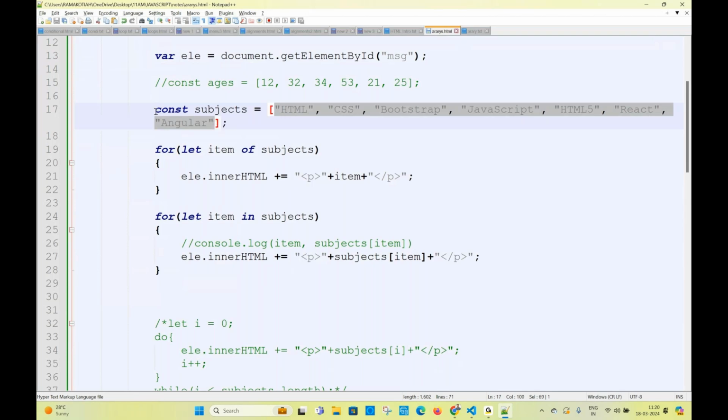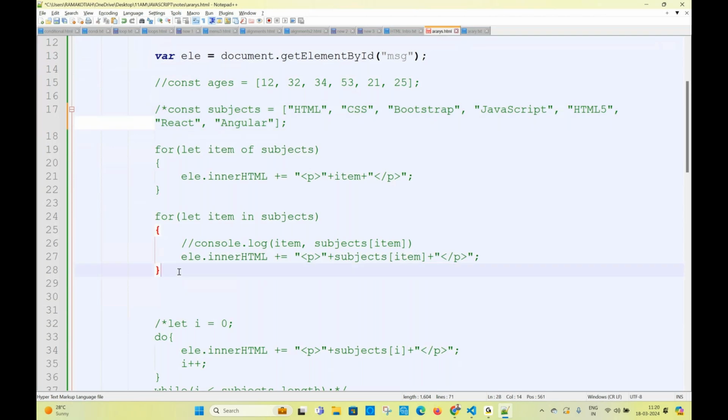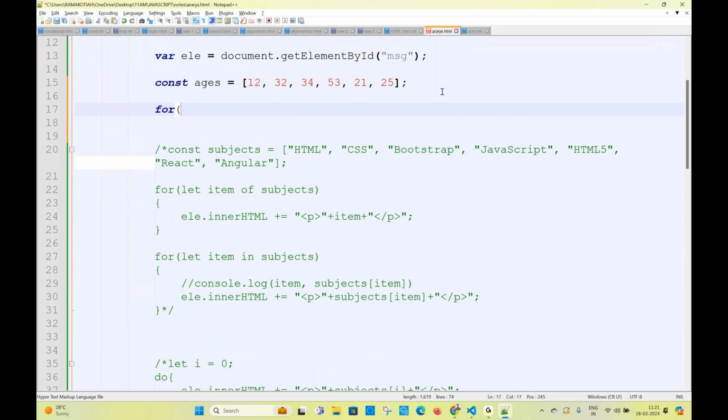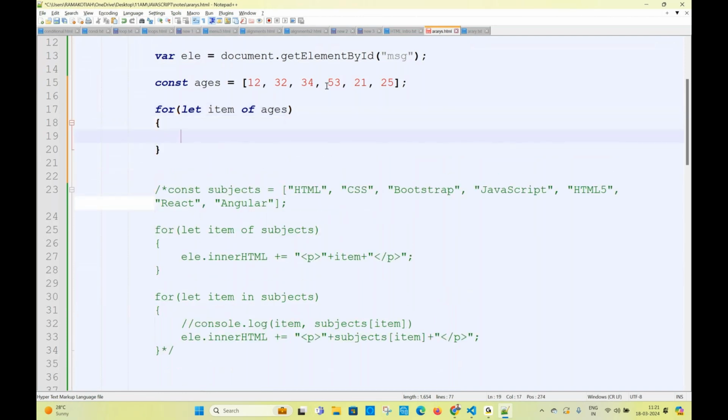Now let us take some examples on numbers also. Numbers, ages is there, right? For let item of ages. So every item in the ages. So what will we call it? Element, value. Some people will call it item also. Item of the array: first item, second item, third item.